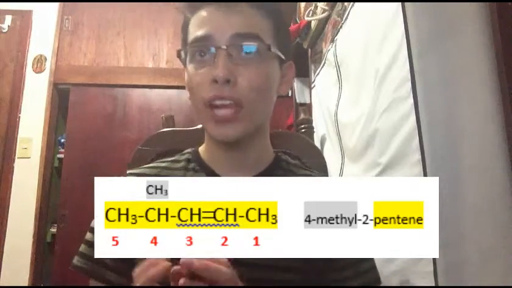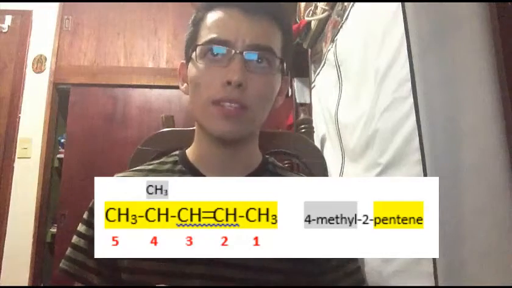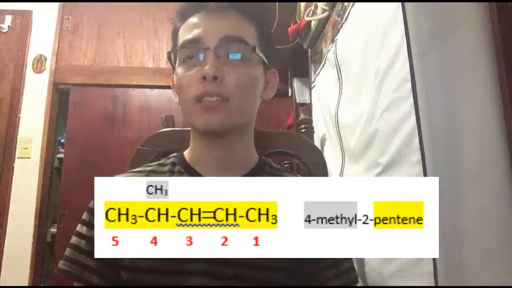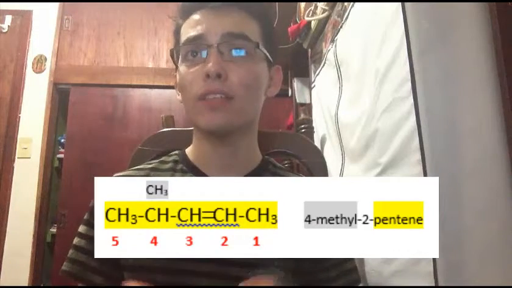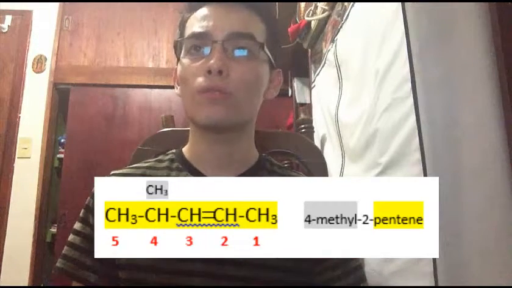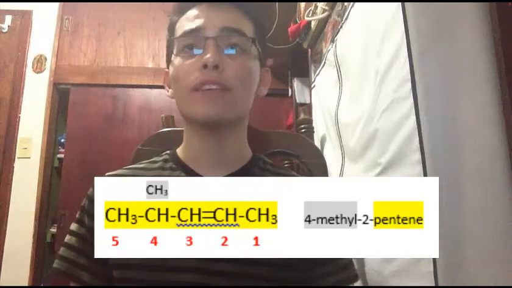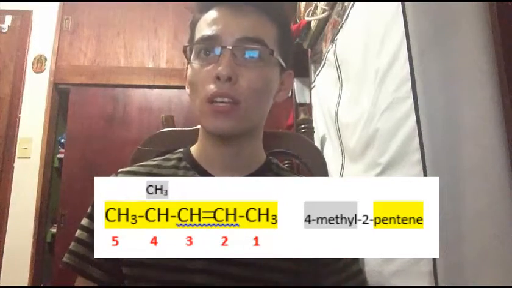The third step, give the location and name of each substituent in alphabetical order as a prefix to the alkene name. The methyl group is located on carbon 4, so the name will be 4-methyl-2-pentene.